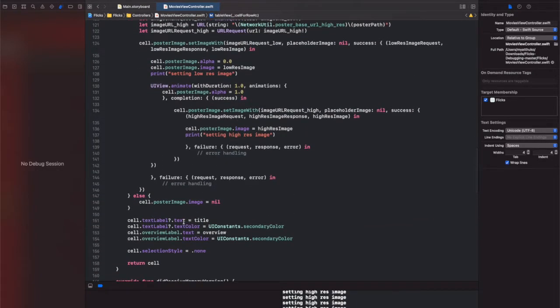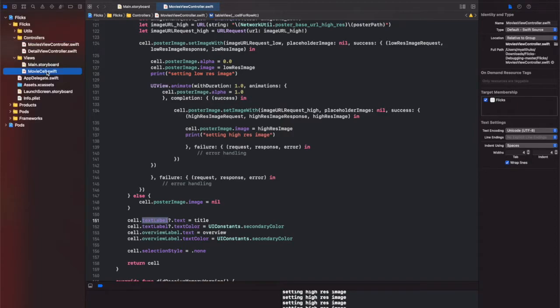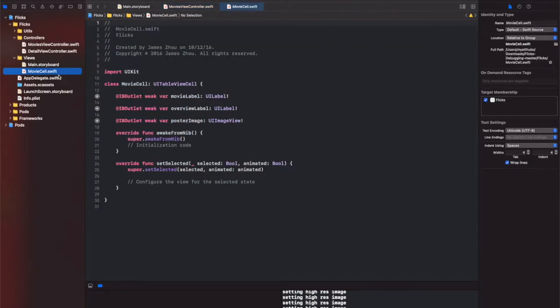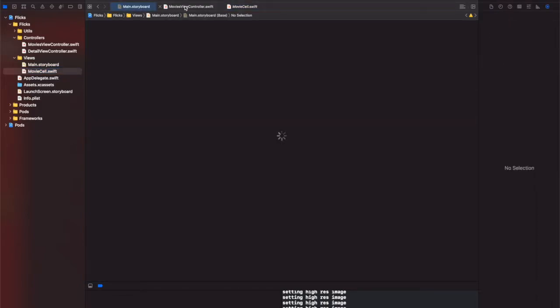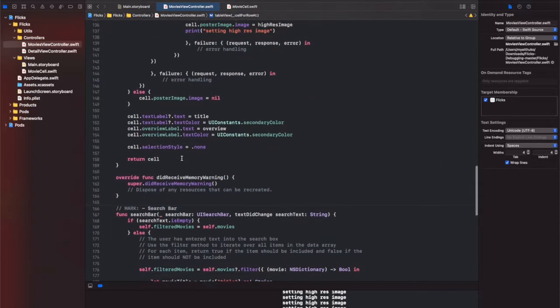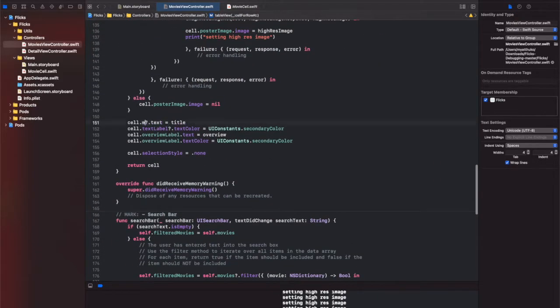It's the cell. So another thing is, okay, this is a place where here it's cell.textLabel, but inside the movie cell.swift it says movieLabel. So those two have to be the same. So we're gonna switch that: cell.movieLabel and movieLabel. Try to run it.